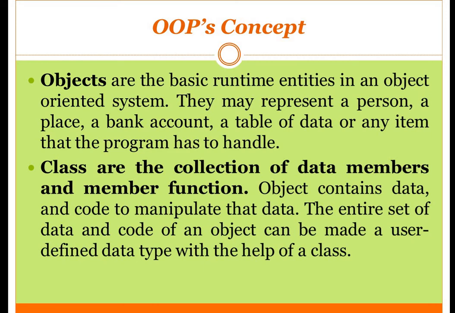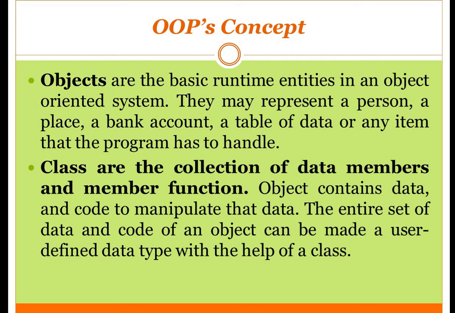Earlier I gave you an example, let's say you are considering a pen. Pen is a class. But when you give some characteristics, meaning you give some values, that is what runtime entities means.